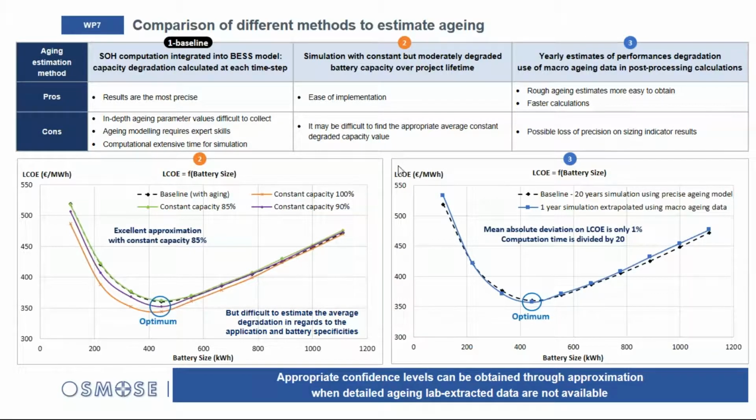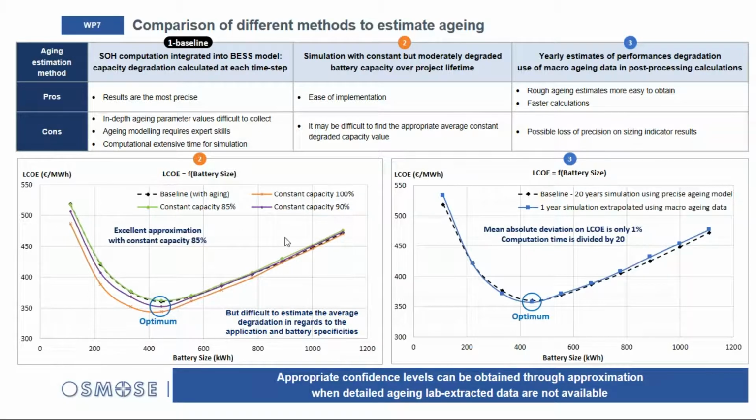The second approach could be to approximate the aging with a constant rate of aging during the life. It's easy to implement, but it's quite difficult to find the right value of average aging over time. And for the third case, you just use macro aging parameters to estimate the aging at the end of the simulation, but you lose accuracy.